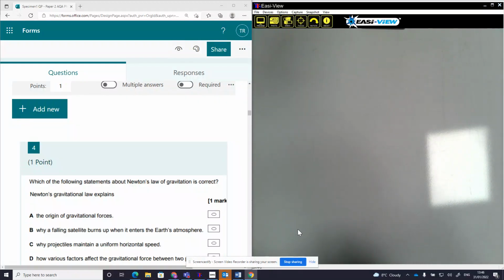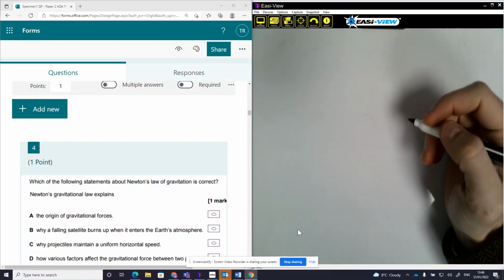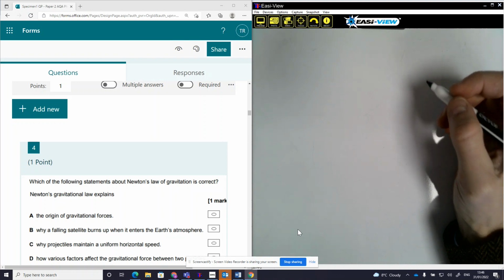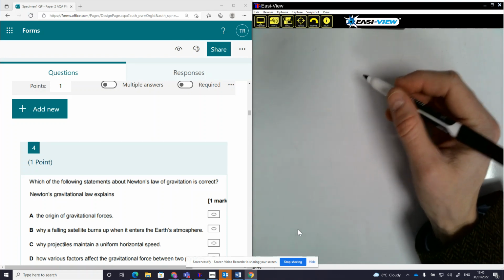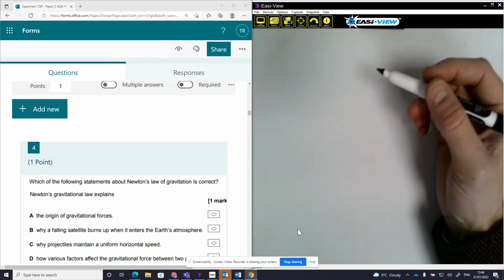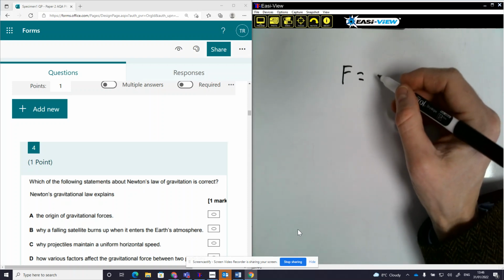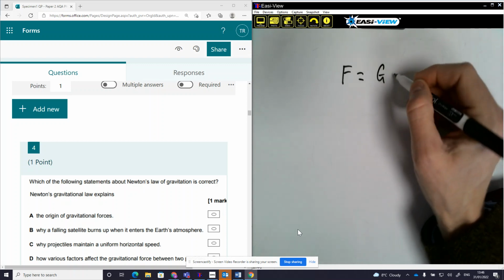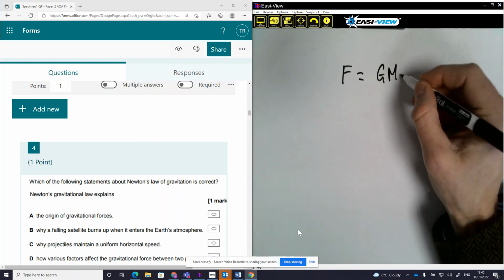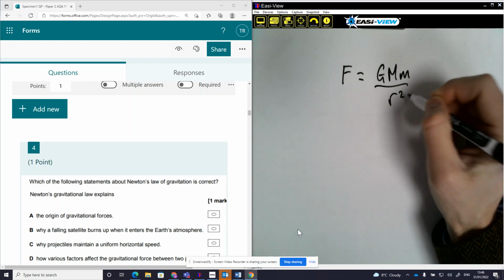So this question is about Newton's law of gravitation, or typically you'll hear it called Newton's law of universal gravitation. Now, if you look up Newton's law of universal gravitation, you'll generally get some description and maybe some diagrams, but you'll also get this equation. So the force is GMm over r squared.